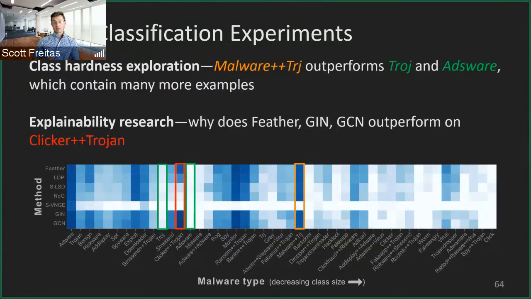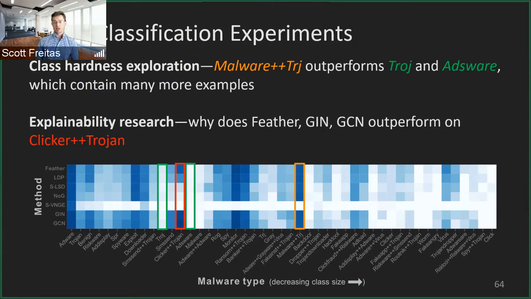And then finally, we can look at some of the research directions that are enabled, such as class hardness exploration. If we look at this heat map in the bottom figure, we see each method as a row and each malware type as a column. The darker the color in each box, the better performing that method is at classifying that type of malware. So let's look at the orange column here, in the middle of the figure. This is called malware Trojan. This is the type level classification. We can see it's not many classes, so this is ordered from decreasing class size.